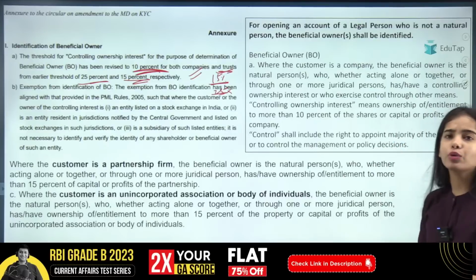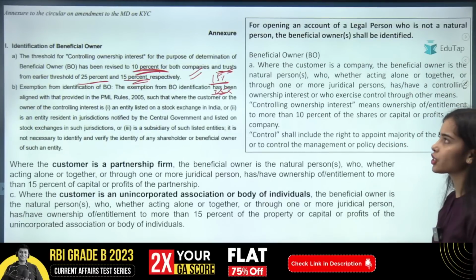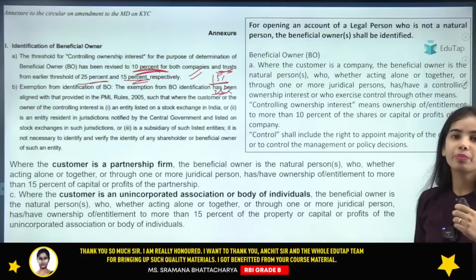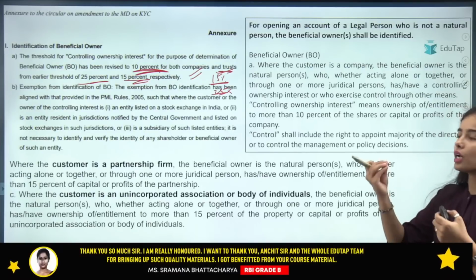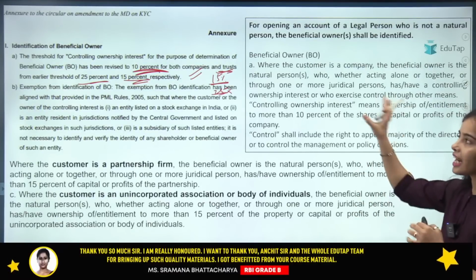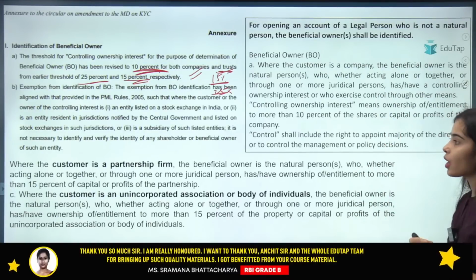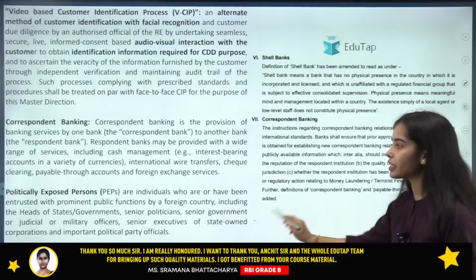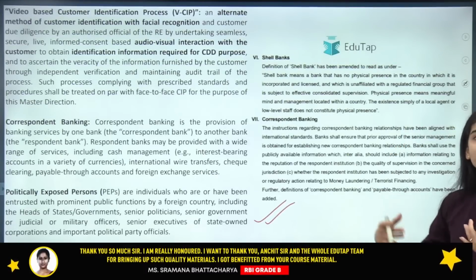So this is all that you need to understand from this notification, that the beneficial owner will be the one that has the share of 10%. Okay, that will be called the beneficial owner. Now coming to the definitions, you can read the definitions that have been provided in the amendment.